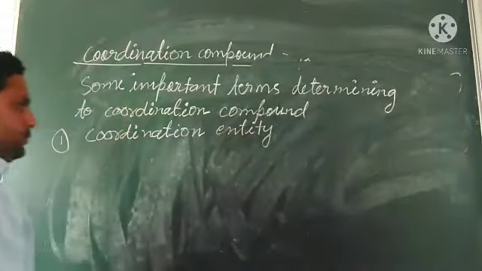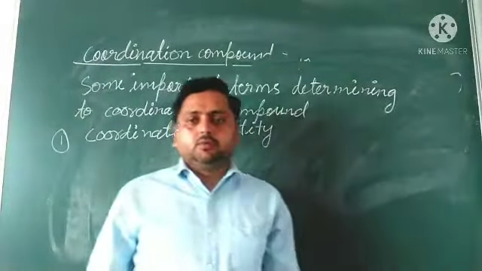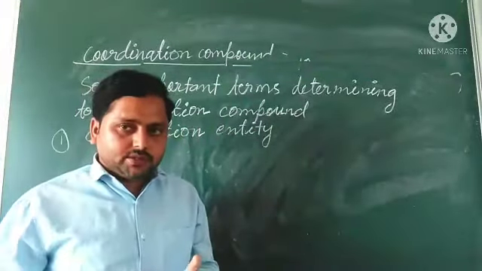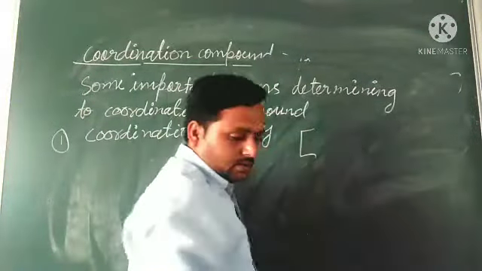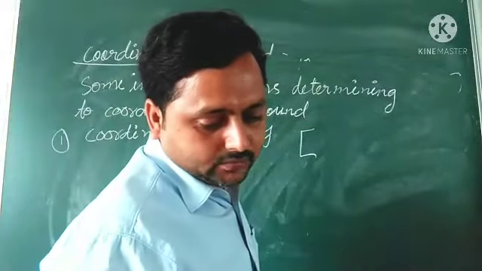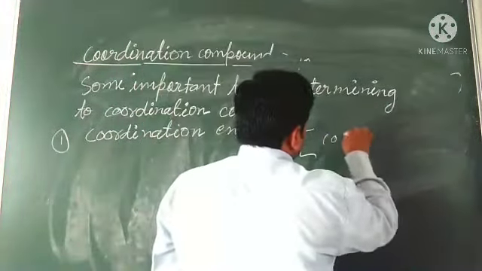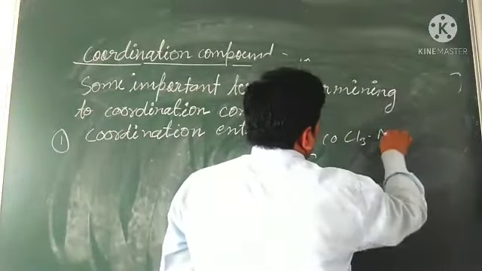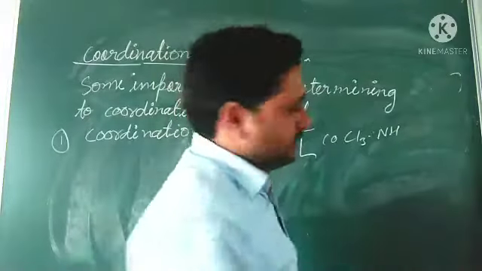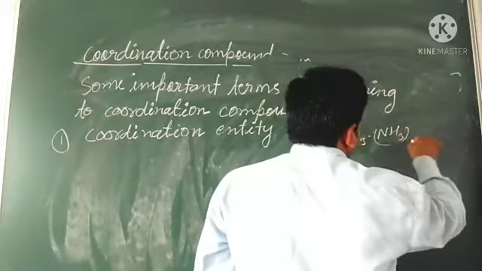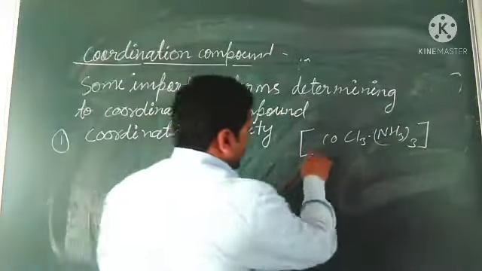Okay, so you know that we represent a coordination compound as a coordination entity and counter ions. If I am writing this compound, CoCl3 into NH3, with NH3 two times, this is the coordination entity.